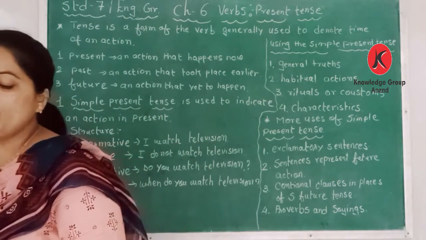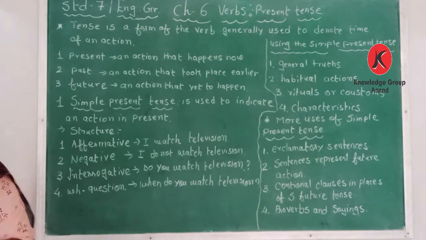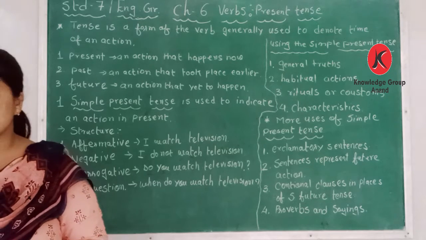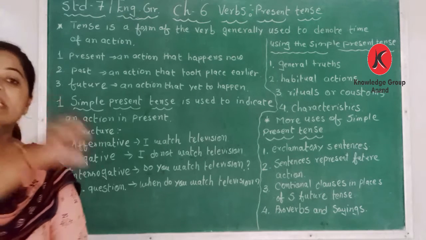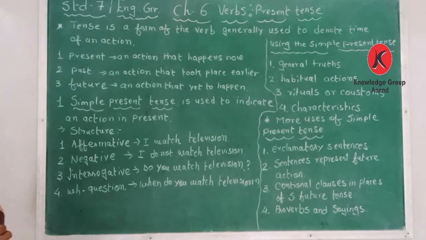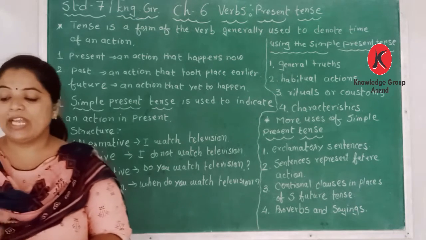Third is the interrogative sentence, that is, do you watch television? In an interrogative sentence we can use do and does. So, do you watch television? Or does Rani watch television?